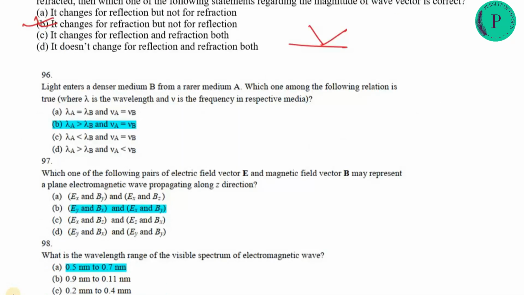Next: light enters a denser medium from a rarer medium. Which of the following relationships is true? Frequency does not change. Lambda is proportional to V. In the denser medium, V will be less than in the rarer medium. Option B will be correct.